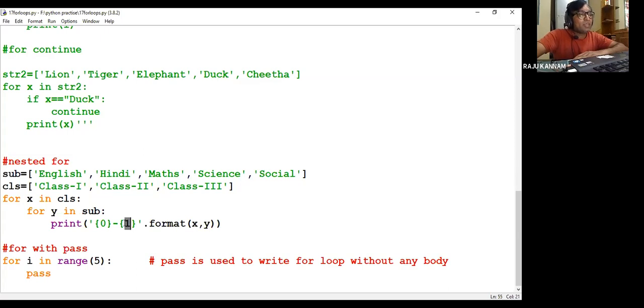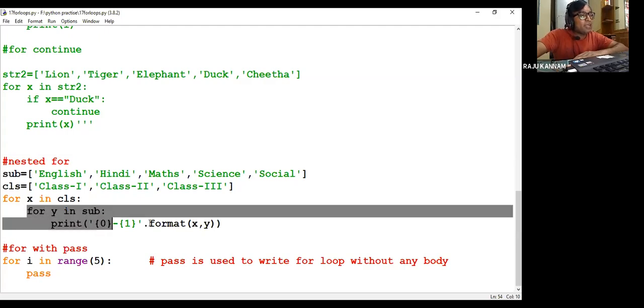Class name I'm printing, giving dash, then I'm printing the subject name. After this, again this Y value is incremented. Y will point to the next subject. So then again class 1 and Hindi will be printed. Again Y is incremented, then maths will come. Class 1 maths will be printed. Then Y is incremented to point science, so class 1 science will be printed. Then class 1 social will be printed. After printing class 1 social, there is no further element in the subject to increment Y. Then that means this entire functionality is finished.